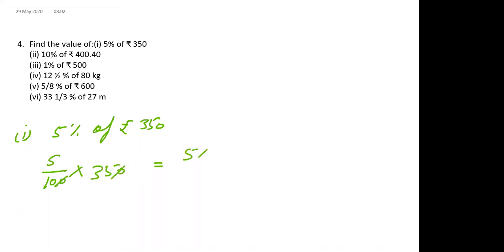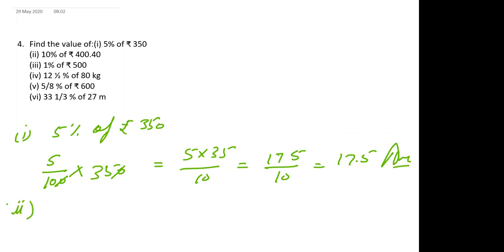So 5 into 35 upon 10. So 35 into 5, 175 upon 10 means 17.5. This is the answer. Since we are finding the value, we will not use the symbol of percentage in the answer. We are not finding the percentage, we are finding the value.